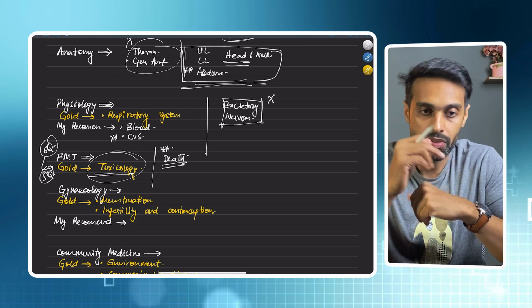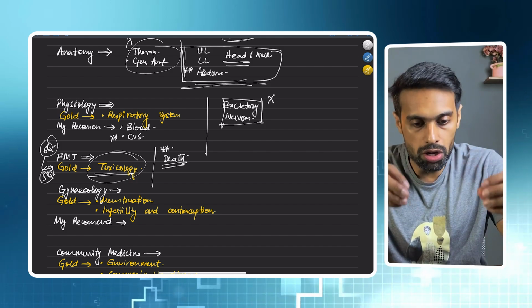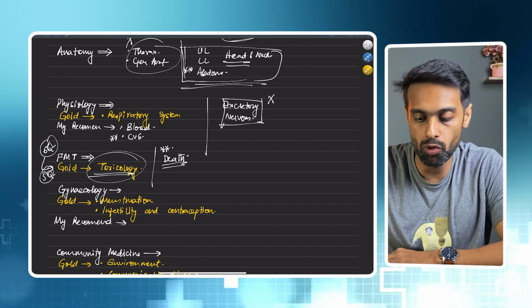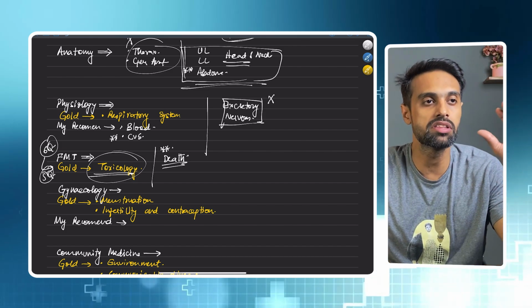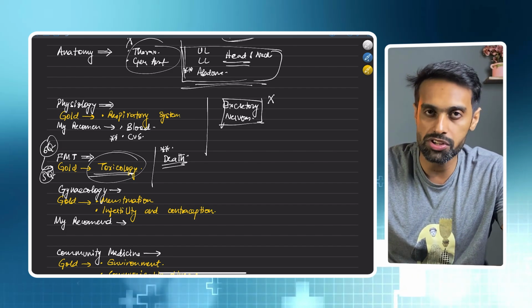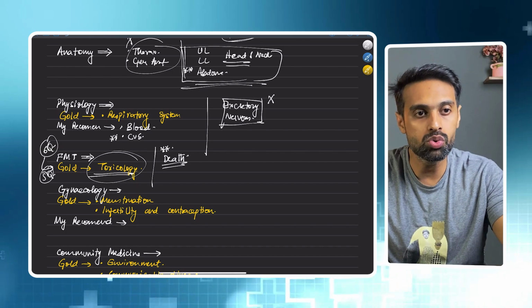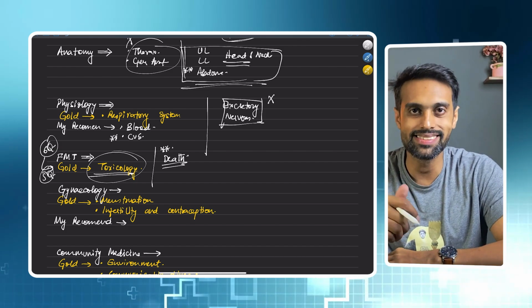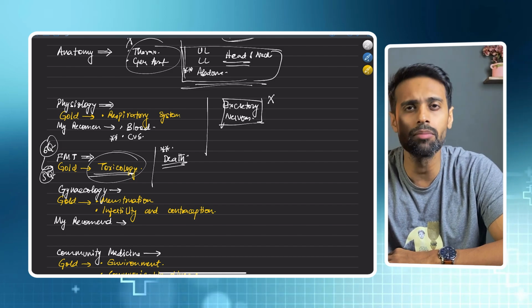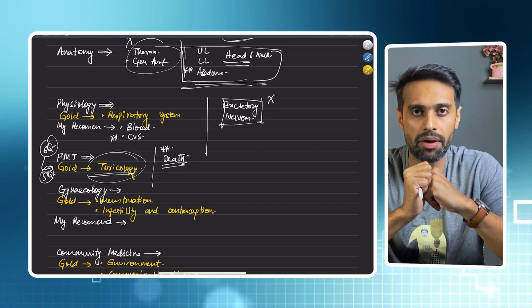From Materia Medica, in AIPGD 2024, there was a question: all of the following medicines belong to composite family except. So there were 4 options, and out of these 4 options, 3 medicines that were given belonged to composite family. One of the options, which was Ledum pal, belonged to Ericaceae family. So that was the correct answer. And all other options, I think Millefolium was there, Arnica montana was there. All of these medicines belong to composite family.